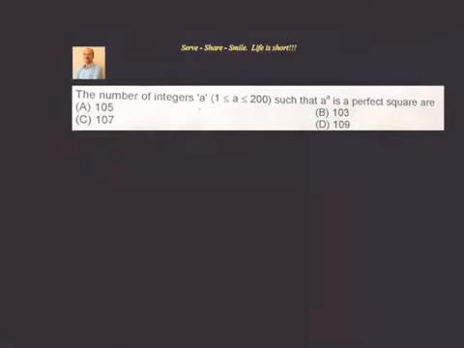Let us look at this question related to FTRE 2016. We have to find out the number of integers a, where a value is between 1 and 200, including 1 and 200, such that a power a is a perfect square. We have to find out how many integers there are. We have been given 4 options: 105, 103, 107, 109.